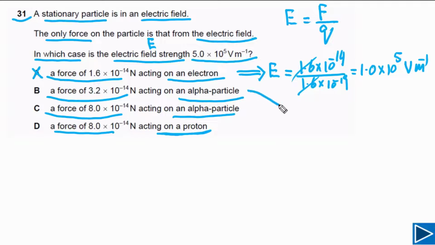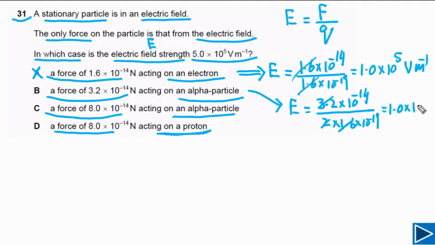Now if you look at B, E is equal to F over Q. The force acting on the particle is given, that is 3.2 times 10 to negative 14. We have to divide this by the charge on the particle. In this case, our particle is an alpha particle, so the charge on the alpha particle is 2 times the charge on an electron, 1.6 times 10 to negative 19. So 3.2 we can cancel with 2 times 1.6. Our final answer is also equal to 1.0 times 10 to 5 volts per meter. So this is also not the correct option.